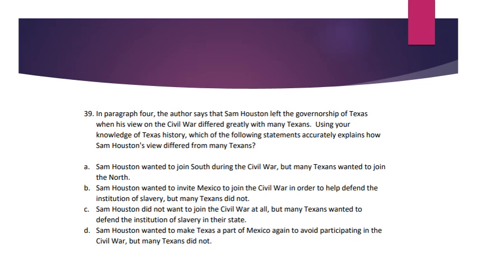B. Sam Houston wanted to invite Mexico to join the Civil War in order to help defend the institution of slavery, but many Texans did not. C. Sam Houston did not want to join the Civil War at all, but many Texans wanted to defend the institution of slavery in their state. D. Sam Houston wanted to make Texas a part of Mexico again to avoid participating in the Civil War, but many Texans did not.